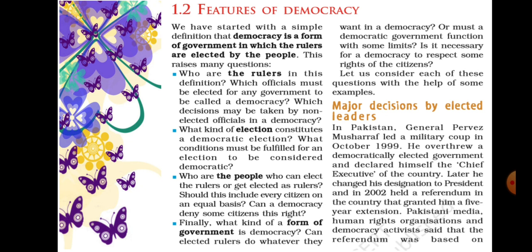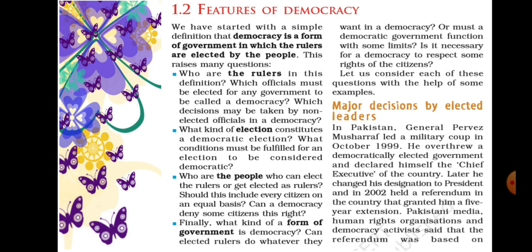Through a democracy, it is possible to enhance the dignity of all the citizens. In the previous classes, we discussed that through discrimination or inequalities there is a loss of dignity of people, so through democracy we can enhance the dignity of all the people.